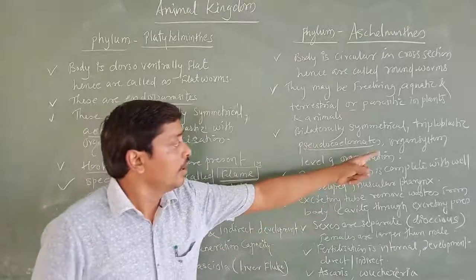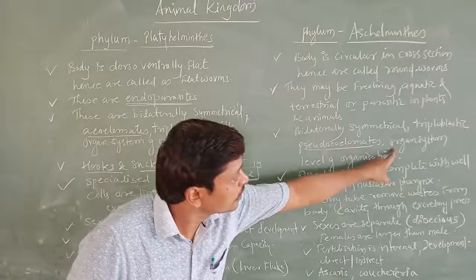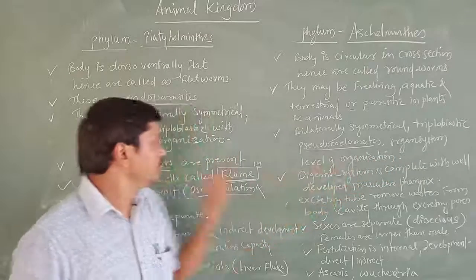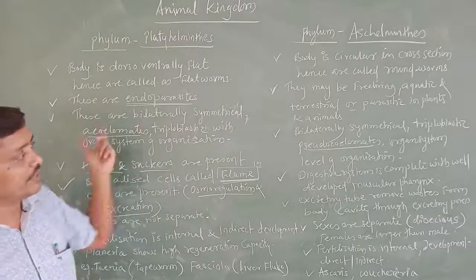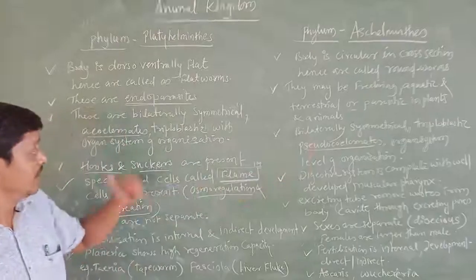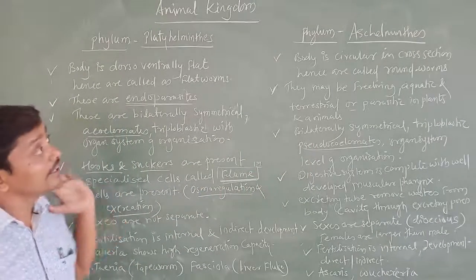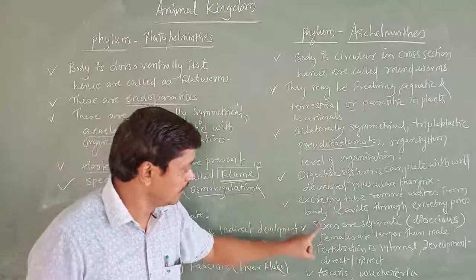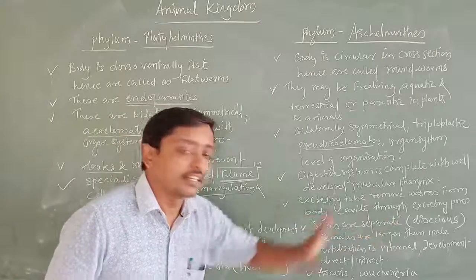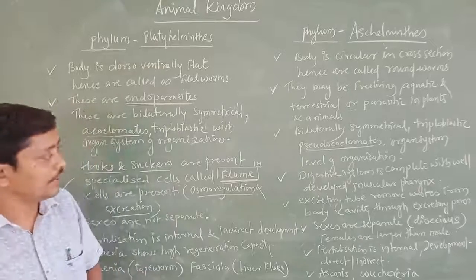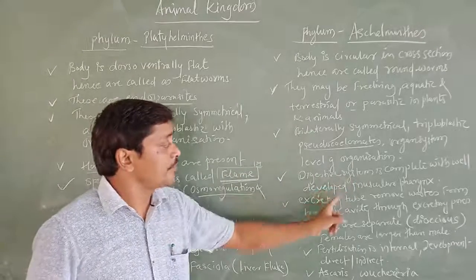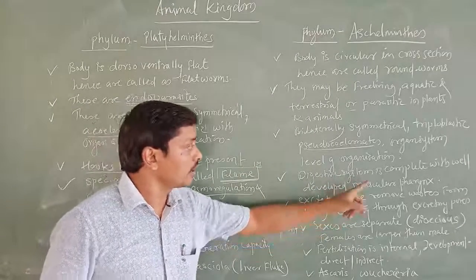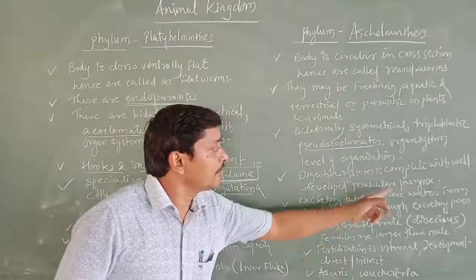Pseudocoelomates. Okay. Organization means what? Organ system level of organization, that is the same. Here these are acoelomates, these are pseudocoelomates. Here sexes are not separated in the Platyhelminthes. Here the sexes are going to be separate. Here I have written, sexes are separated. We call that dioecious. Here the digestive system is complete, with a well developed muscular pharynx.